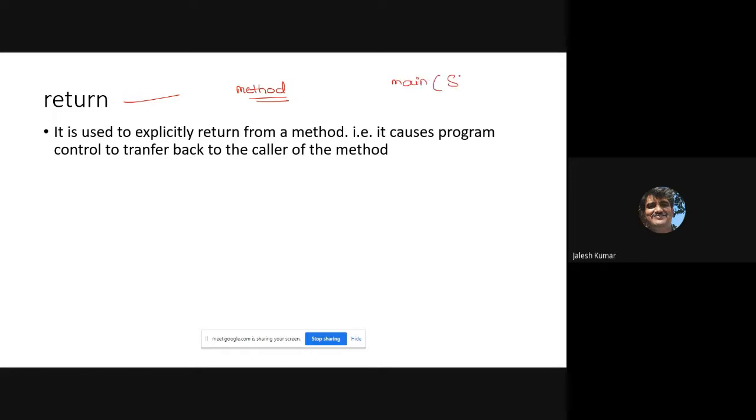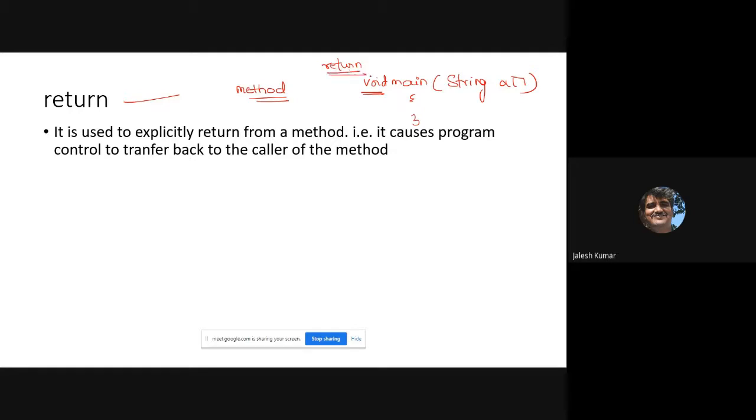Anyway, one method you normally use is main. Main with String arguments. This is one method, and the return type is void. Void means it is not returning anything, that's what we define.